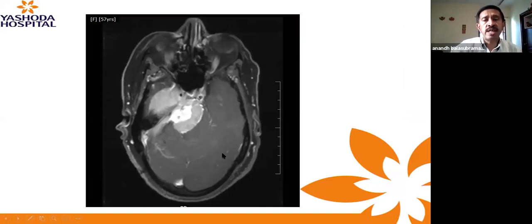Not only that, if the tumor is extending superiorly or inferiorly, like here, the tumor is extended superiorly. This, of course, is not an acoustic. This is a classical petroclival meningioma. So you see how the brainstem is pushed out completely here. There is no chance you can identify where the fifth nerve is. And of course, the third, fourth, sixth are also gone, going from the brainstem across to the cavernous sinus, crossing this.